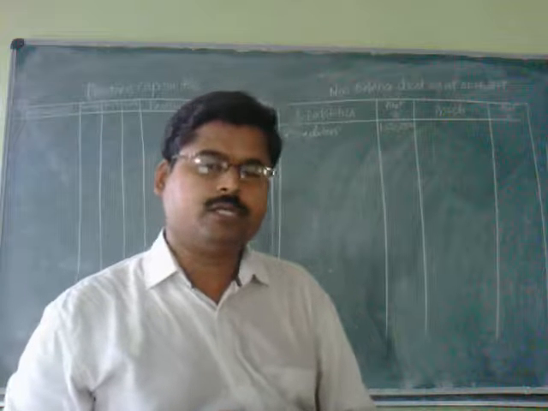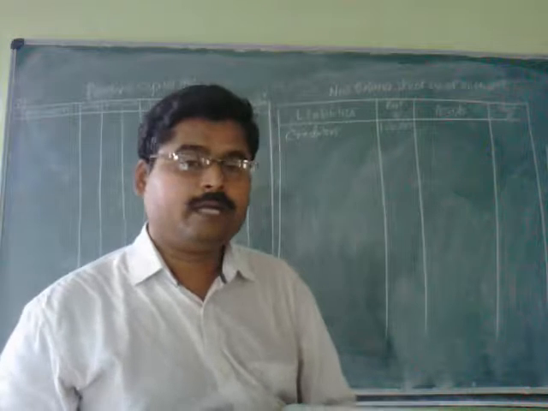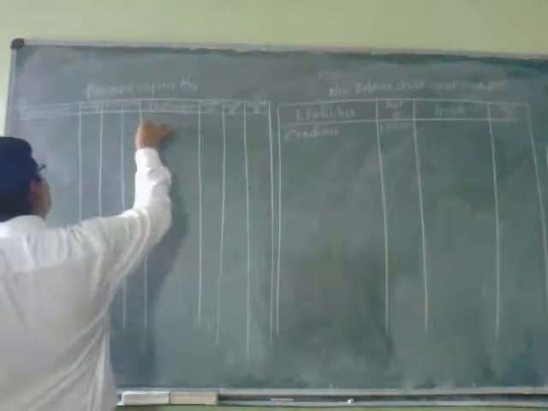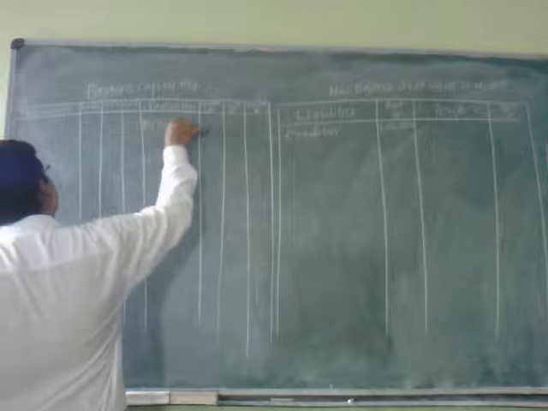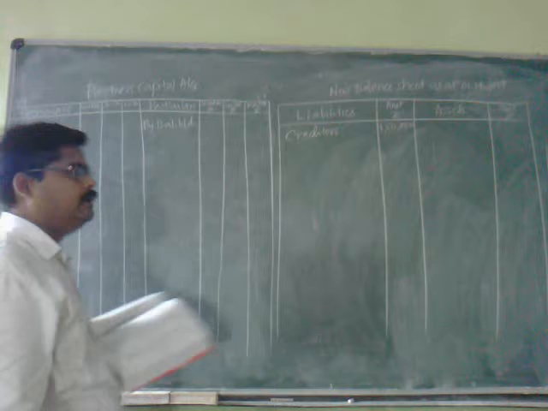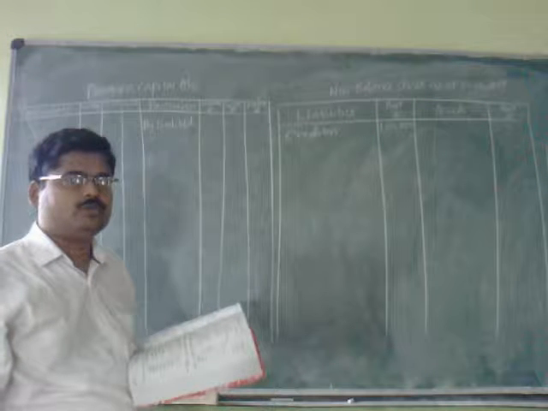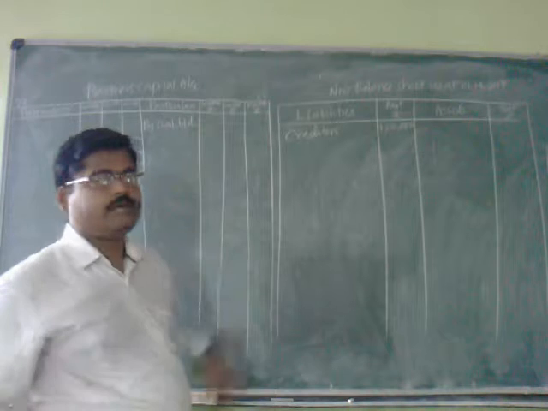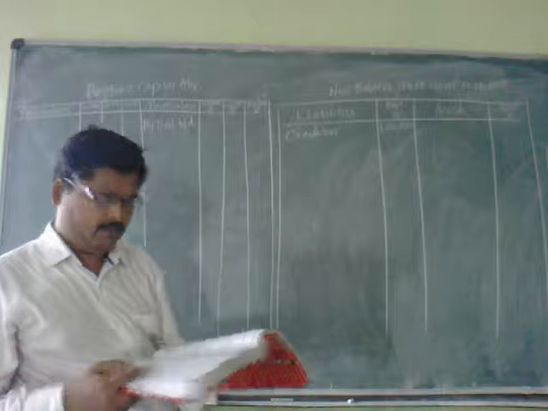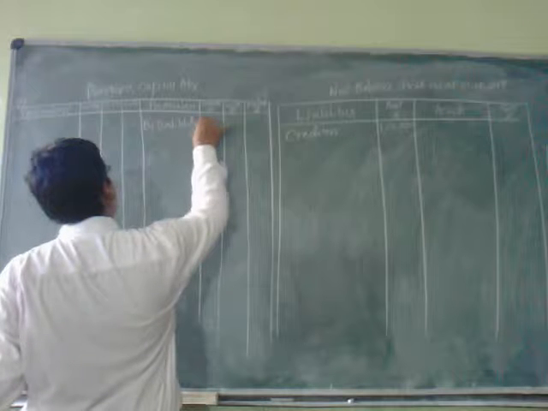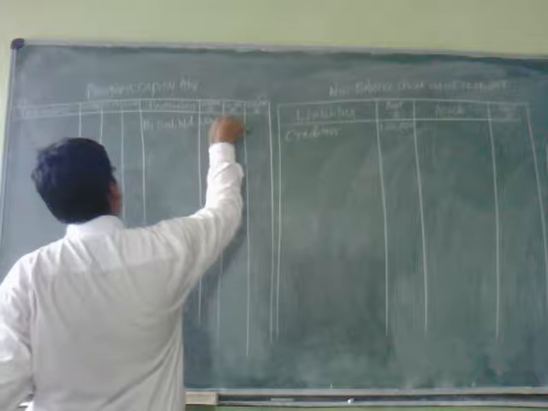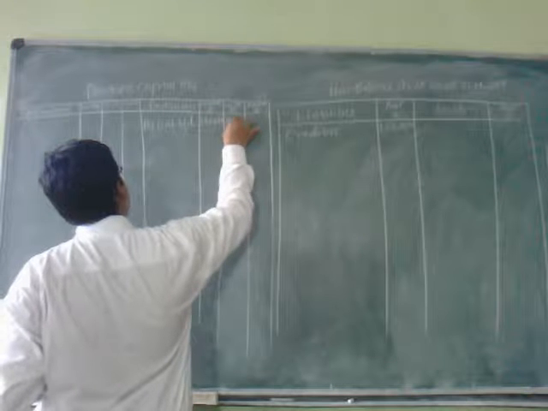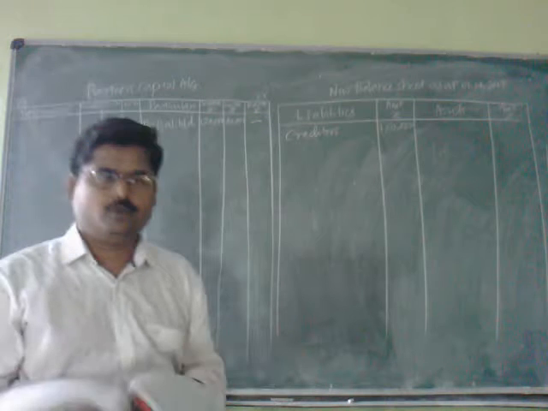Before I record general reserve, first I will record the capital balances of both the partners as by balance brought down. Why? Because capital is the liability and liability is always shown as a credit balance. That is why I will record at the credit side of the partner's capital account 1,20,000 and 80,000 for Surekha and Sunita, and Kavita is a new partner, that is why no balance.